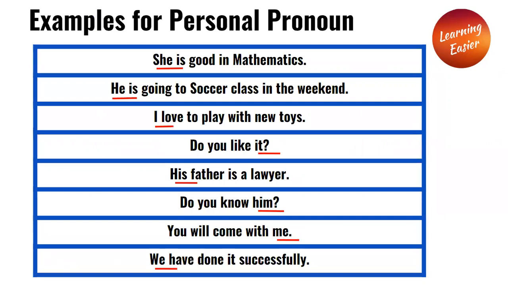Examples for personal pronouns. She is good in mathematics. She is a personal pronoun present in the sentence because it is a pronoun that replaces the name of a person. He is going to soccer class in the weekend. He is a personal pronoun in the sentence.